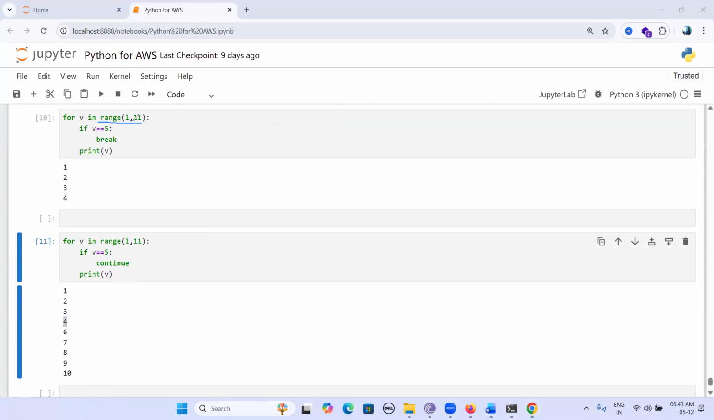Range function generates values 1 to 10 here. 1 is inclusive, 11 is exclusive. 1 to 10 only it will generate. Okay.